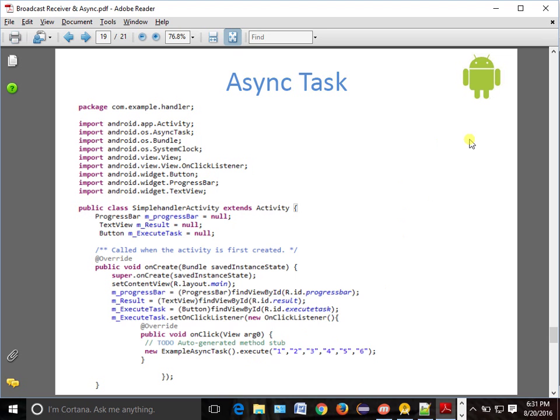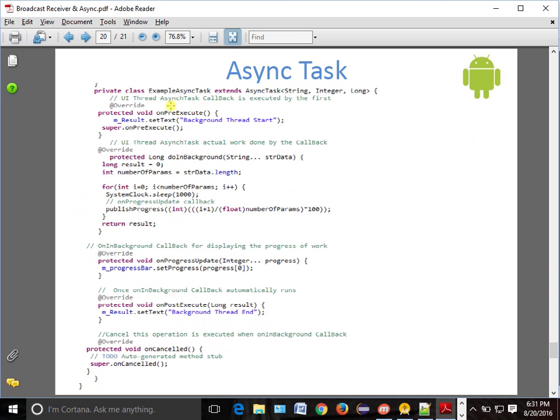Now as soon as execute is done, where will the callback go? It will go to onPreExecute. We'll show it has started. Then we'll go to doInBackground, and doInBackground is the place where you should do all the expensive tasks. So here we'll do all the expensive tasks. In this case, we have not studied too much depth in terms of downloading images and all.